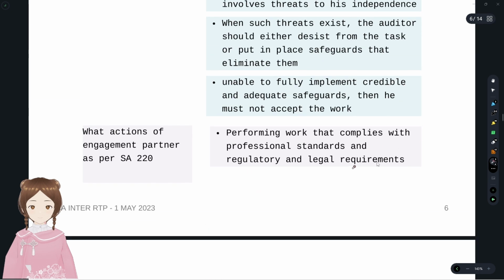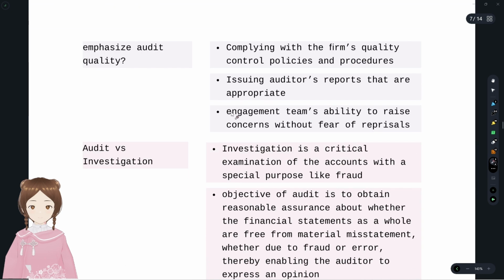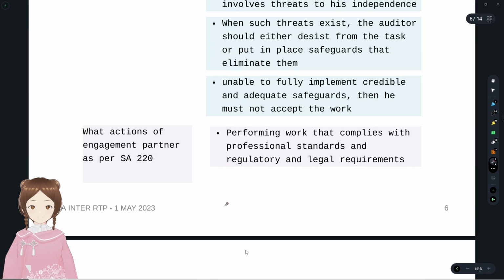They are at first talking at a larger level about professional standards, regulatory and legal requirements. Now they have come to their firm level and they're talking about the compliance of quality control procedures, and they have gone deeper, talking about the engagement team's ability to raise concerns, and finally about the output, the auditor's report. The responsibility of the auditor is to issue an audit report, so the audit report should also be appropriate. This is what they're talking about.